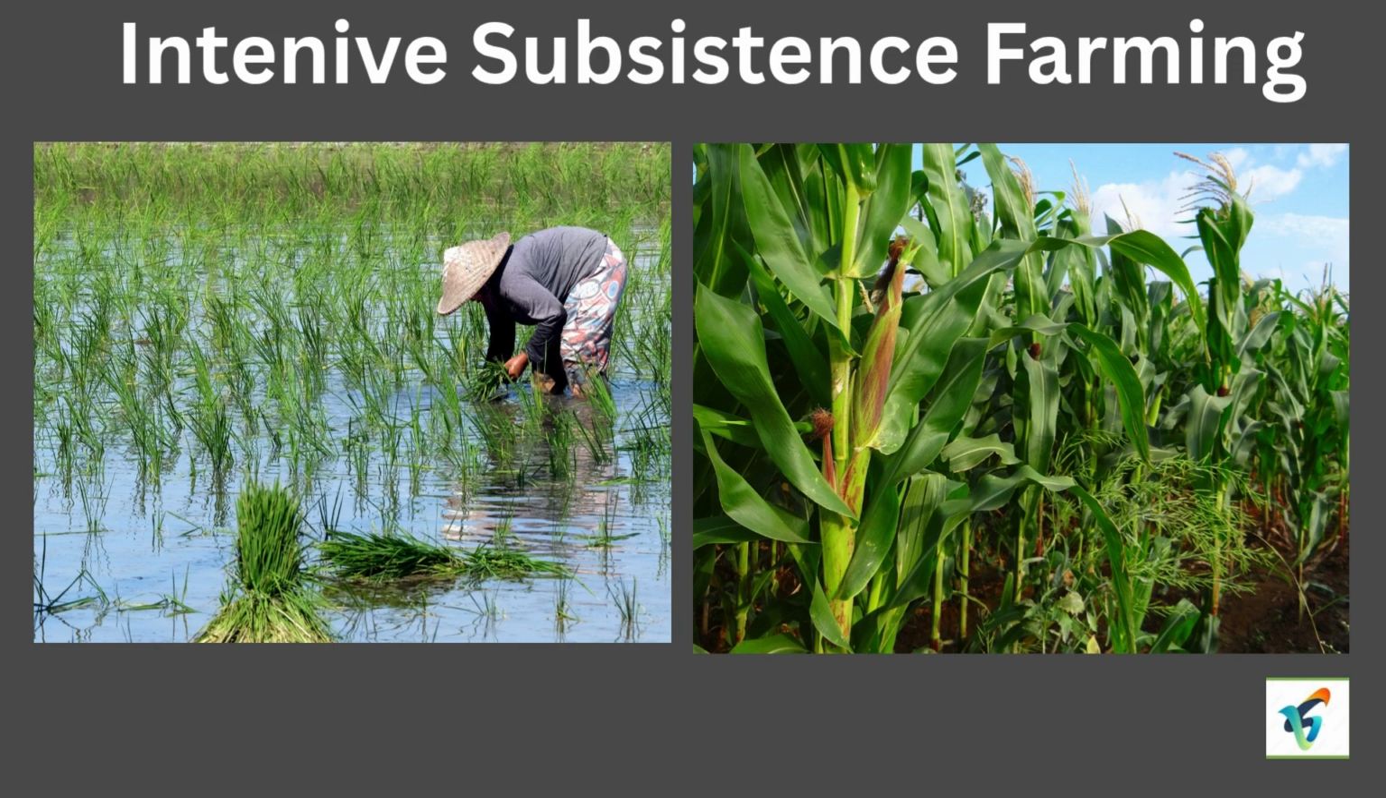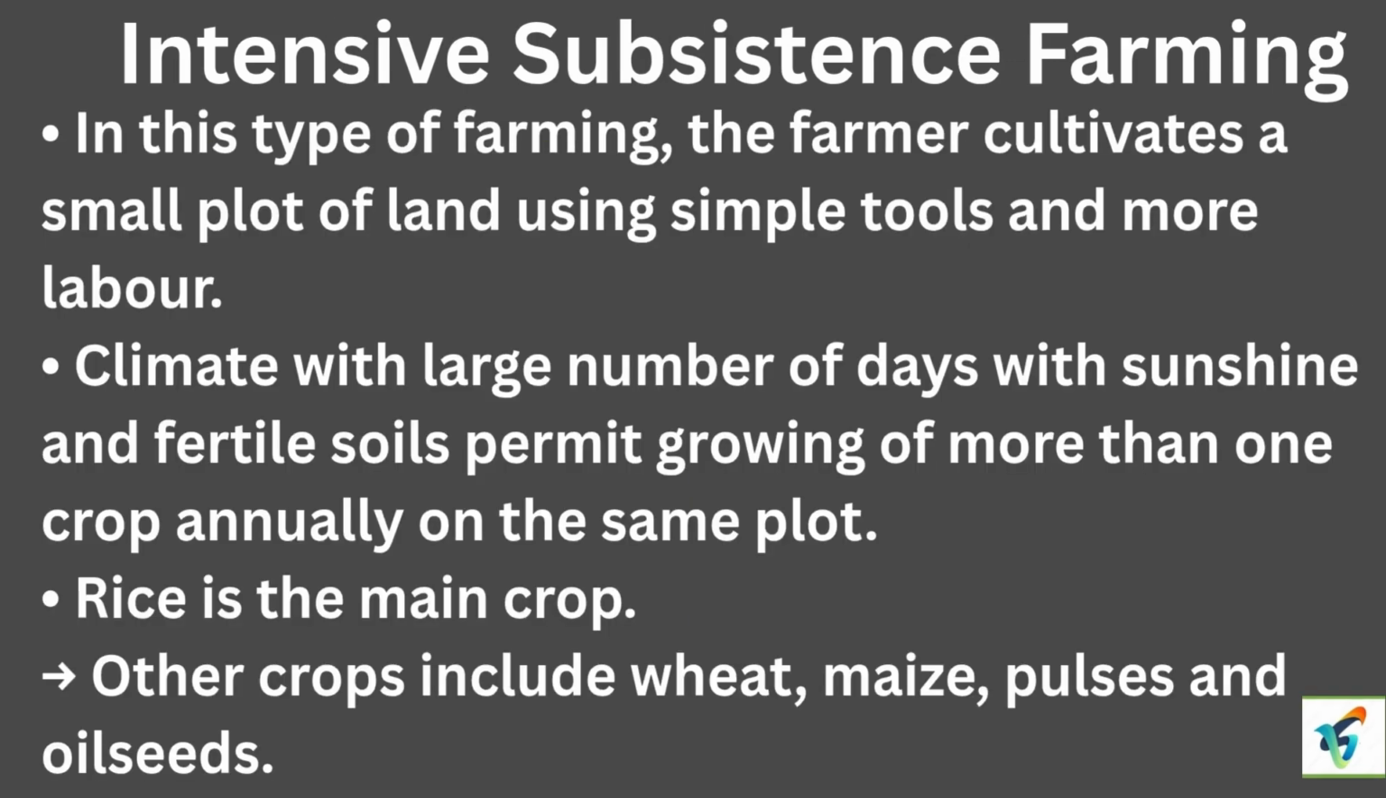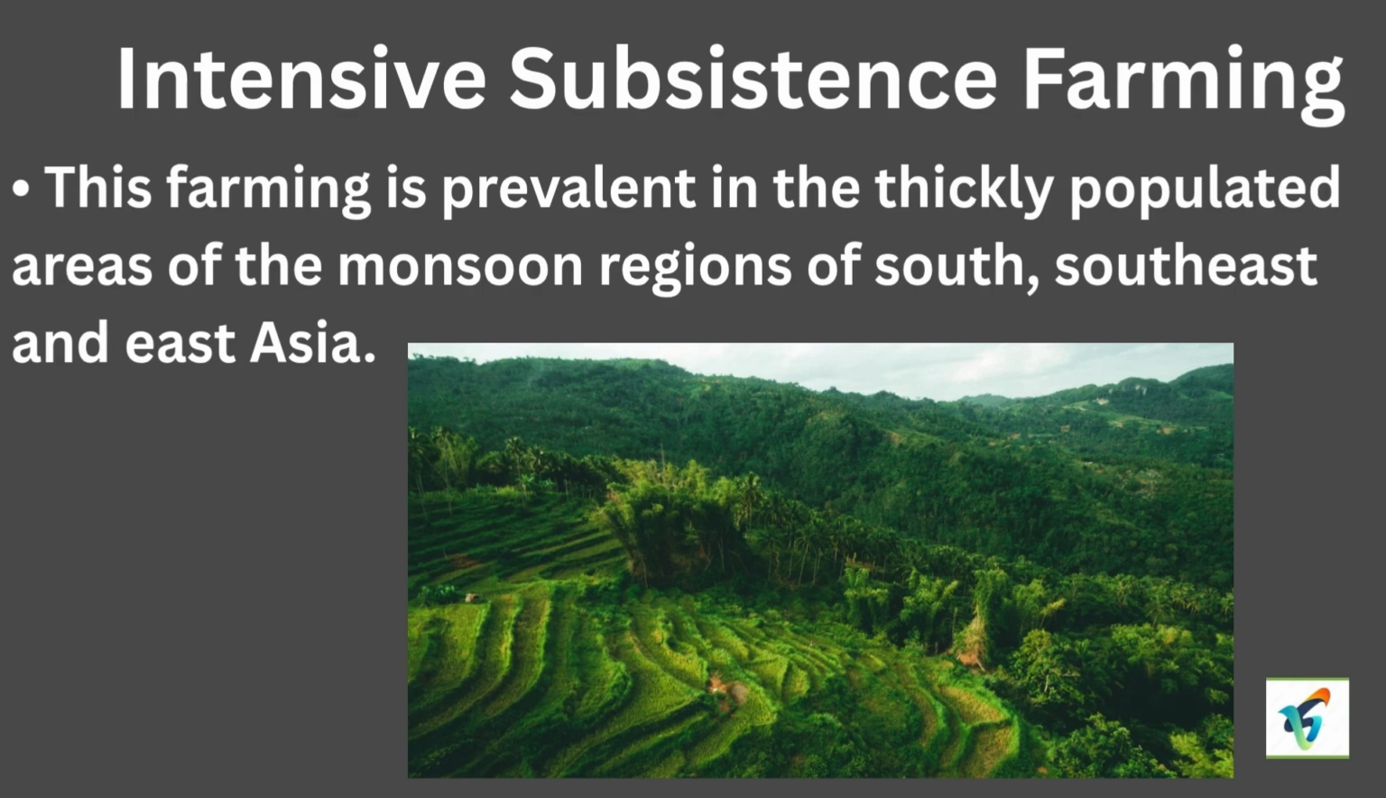First, the farmer cultivates a small plot of land using simple tools and more labor. Second, climate with a large number of days with sunshine and fertile soil permit growing of more than one crop annually on the same plot. Third, rice is the main crop. Others are wheat, maize, and so on.